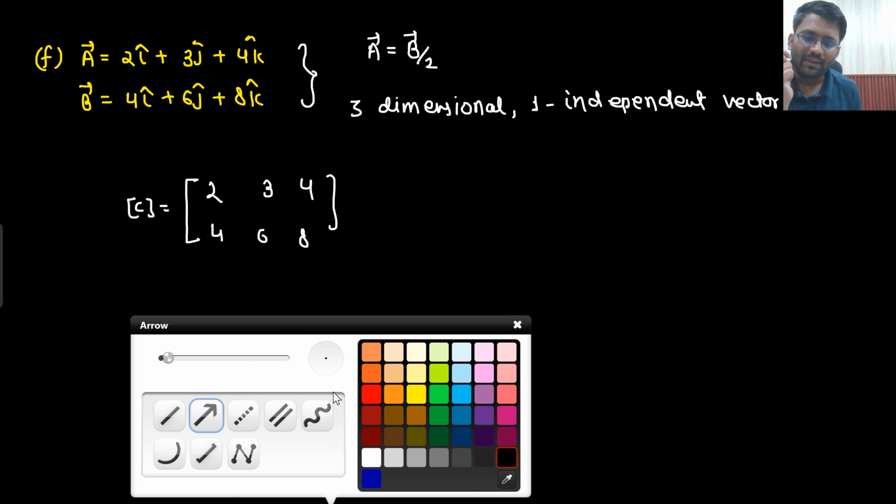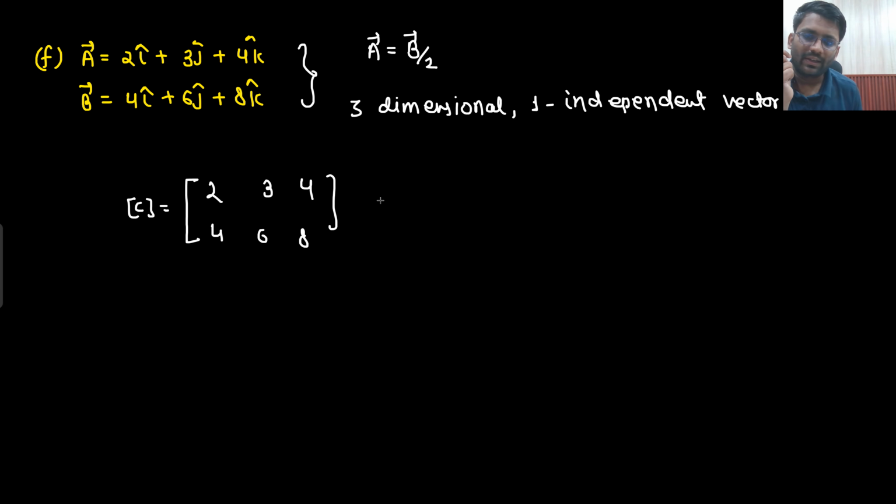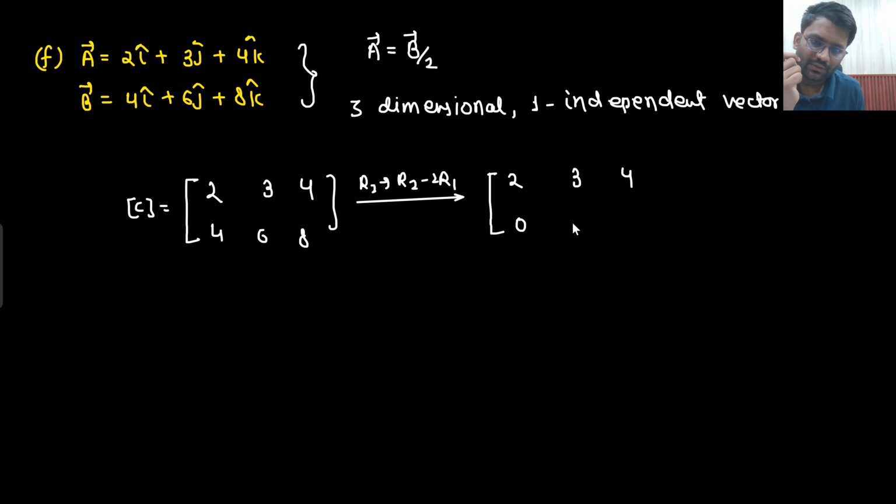So I will apply some particular operations. Using those operations, I will get an all-zero row in the second row. I can simply see that R2 minus 2R1 will give an all-zero row. So 2 3 4, 0 0 0. So the rank of C is coming out to be 1. What does it show? It shows a 1D span.